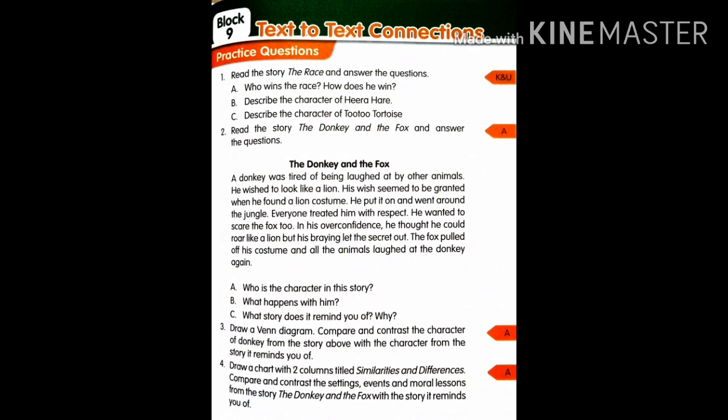Contrasting means the differences. Now draw a chart with two columns titled Similarities and Differences and compare and contrast the settings, events and the moral lessons from the story The Donkey and the Fox with the story it reminds you of. So you want to try to collect one story because you want to write these PQs. So try to remember one story and draw the columns and you want to write the similarities and differences. If you complete the third one, basing on that you can do the fourth one.